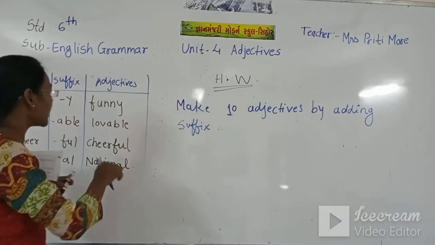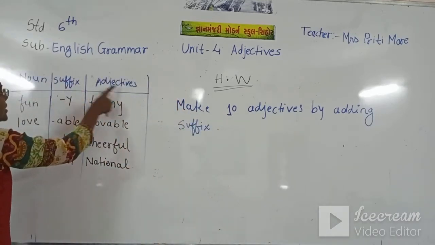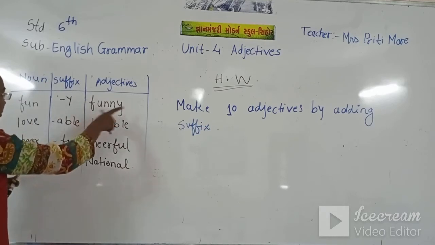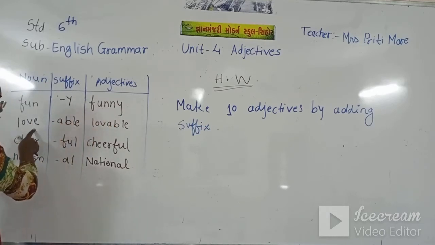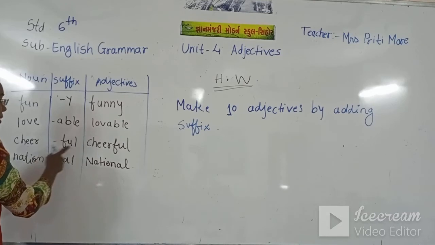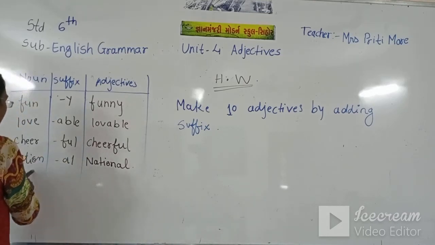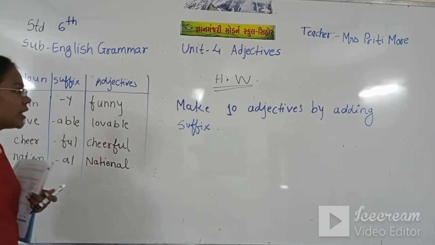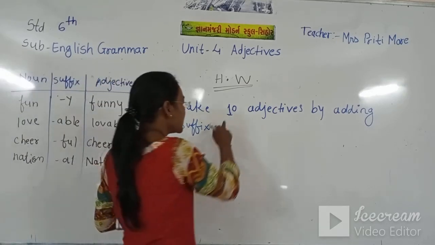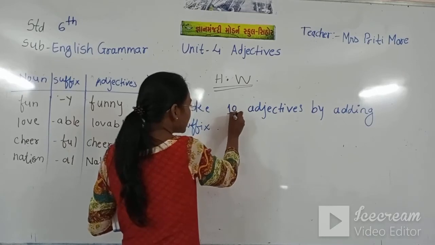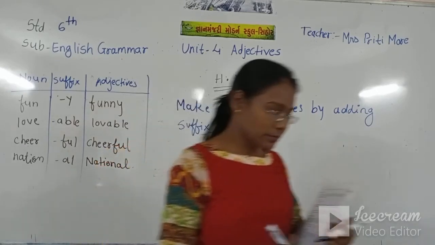You have to make a table like this. Noun, suffix, adjective. Fun plus y equals funny. Love plus able, lovable. Cheer plus full, cheerful. Beauty plus full, beautiful, like that. Nation plus al, national, like this. You have to make 10 adjectives by adding suffix. This is your homework.